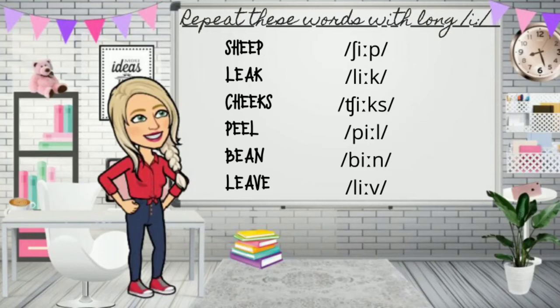Okay? Let's work with these words alone. They all have E sound. So repeat. Sheep, leek, cheeks, peel, bean, leave. Exaggerate to produce the sound.